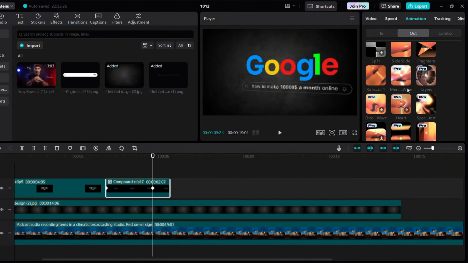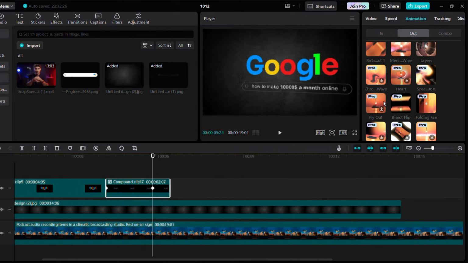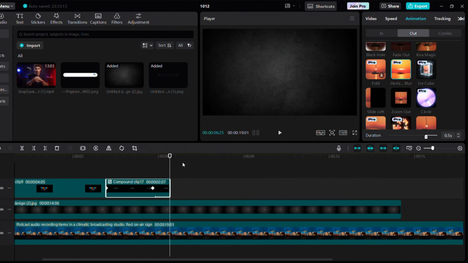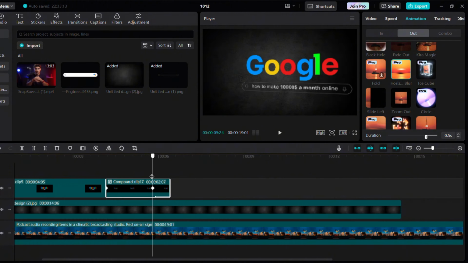For the animation's exit, add a horizontal blur effect and another keyframe to make it look like it's animating out from the bottom left corner.